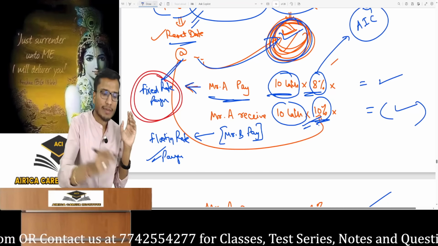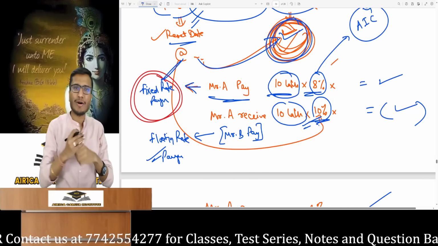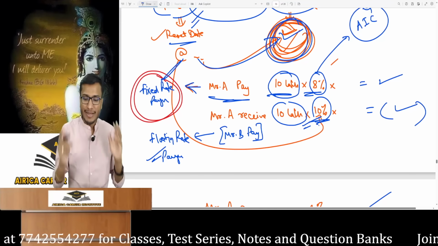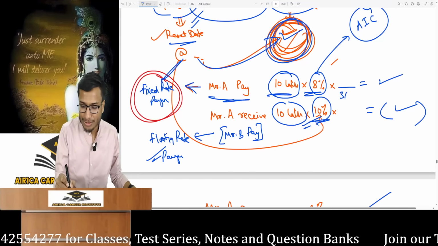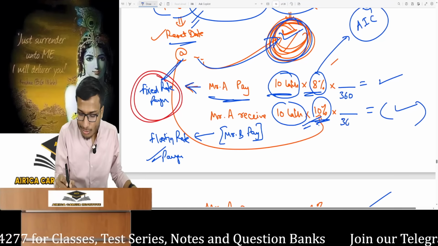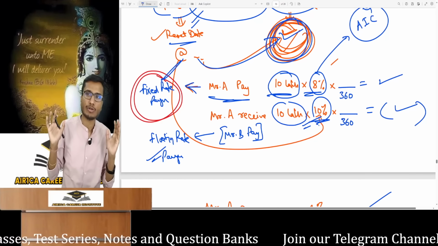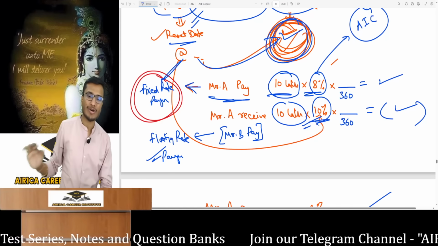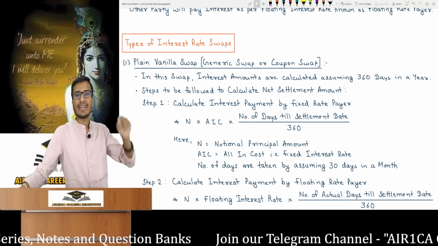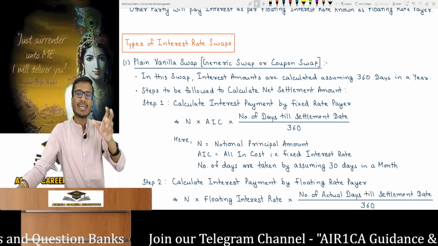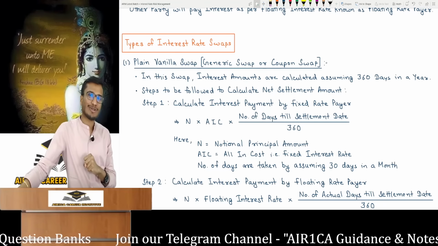So you might ask, sir, why did you write 6 by 12? You calculated the amount based on months and I did that for simple explanation. Understand the working, I couldn't complicate it initially. So if you want to calculate interest, you should assume 360 days in a year. In this swap, interest amounts are calculated assuming 360 days in a year.